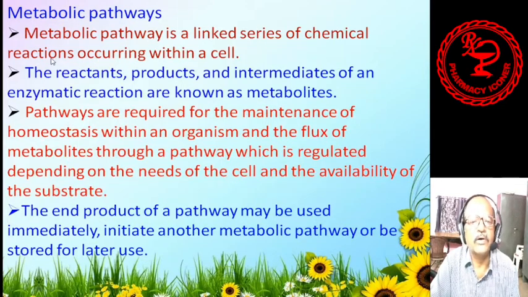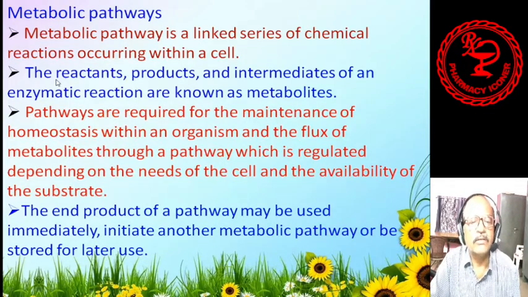The reactants, products and intermediates of an enzymatic reaction are known as metabolites. On the other hand, we can say that without enzymatic reaction, no chemical reaction can take place.